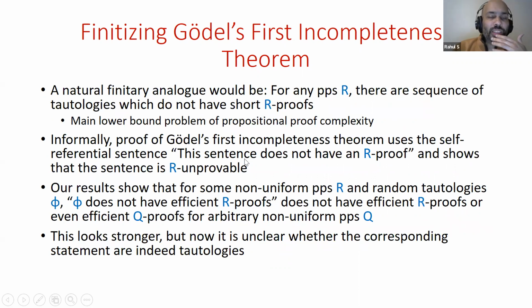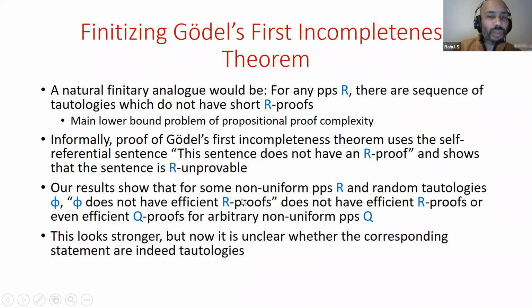Just to compare with the results that I mentioned earlier, theorems 1 and 3: the proof of Gödel's theorem uses a self-referential sentence, which says that it does not have an R proof. And that sentence is true. It does not have an R proof, and because it's true, the sentence is R unprovable.